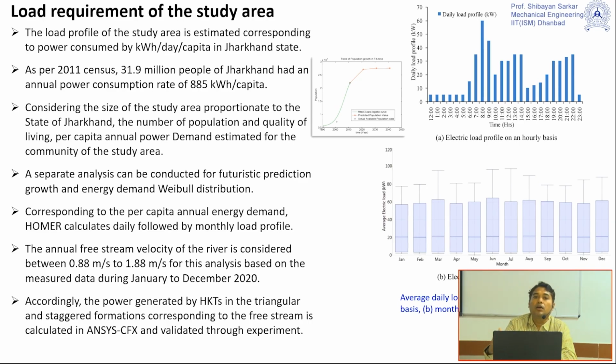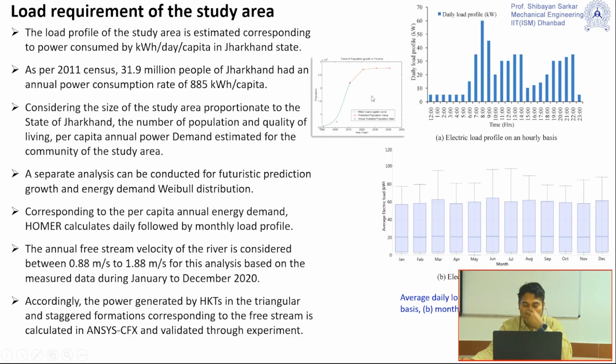Then we should project the energy requirement of this particular area. So accordingly we did some exercise, and this is one of the results of this exercise. We have used variable distribution to find out what the population growth will be in the next 20 to 30 years. But that exercise was based on the 2011 data. So back then in 2020, this value had already crossed 10 years.